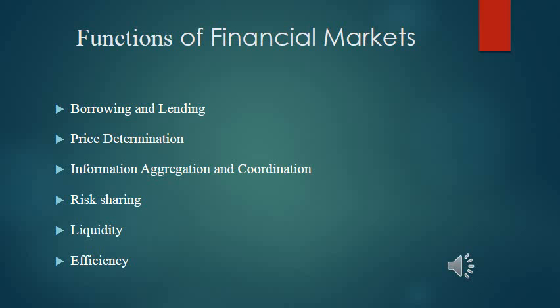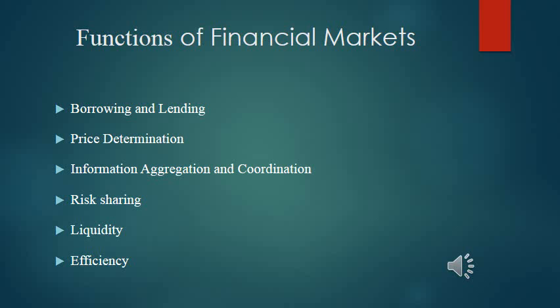Then we can see the functions of financial markets. From our discussion, it is very clear there are a number of functions of financial markets. A borrower or a lender cannot find the real destinations without the financial market.